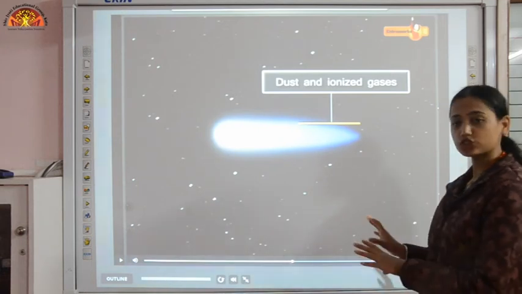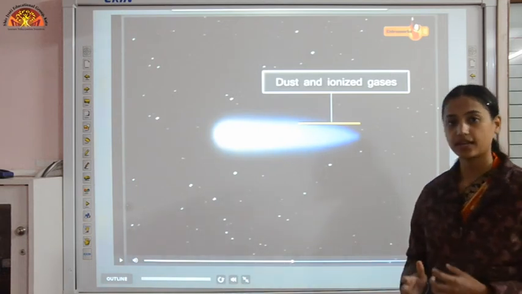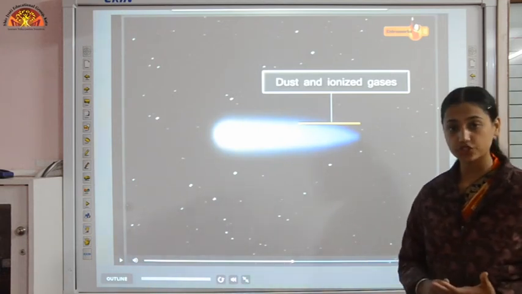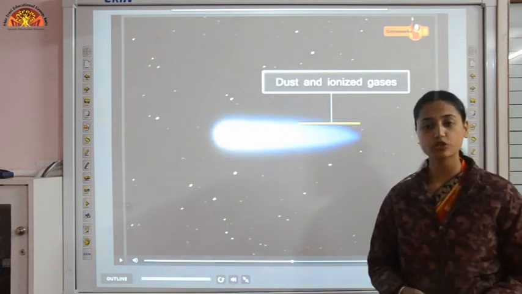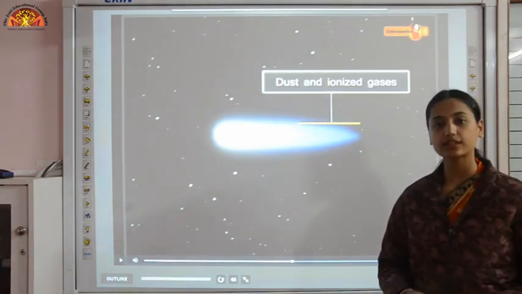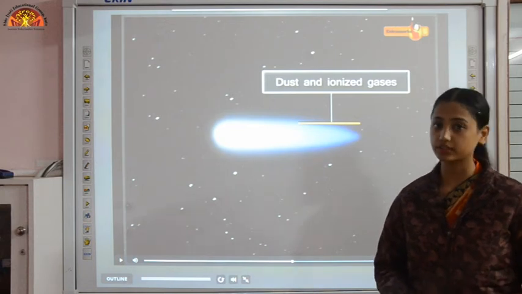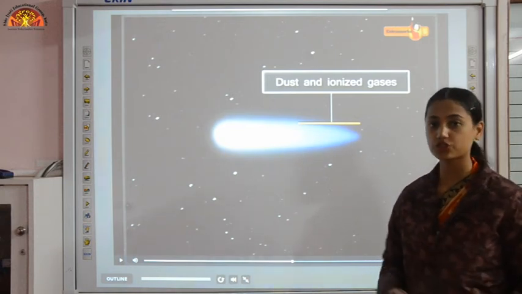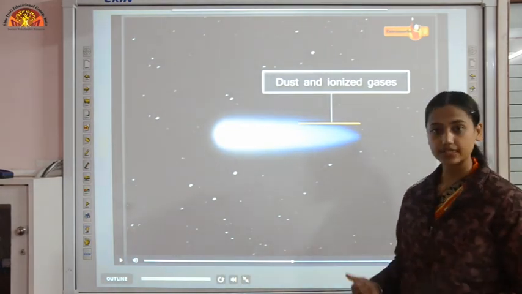Each comet has its own orbit and its particular period of revolution. One famous comet, Halley's comet, is seen from the Earth after every 76 years, because the period of revolution of this comet is 76 years.